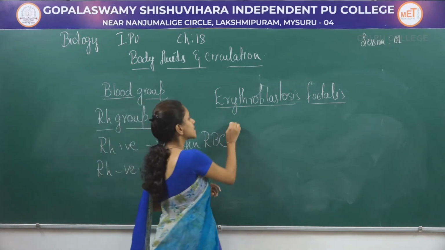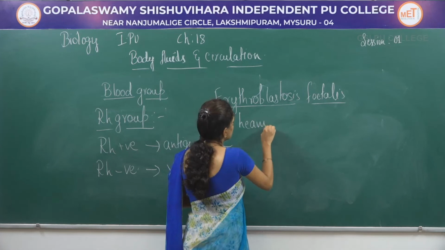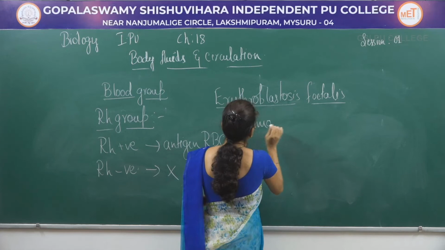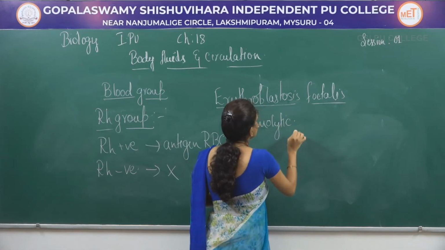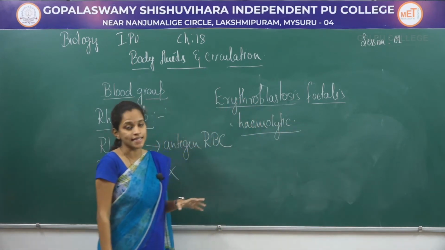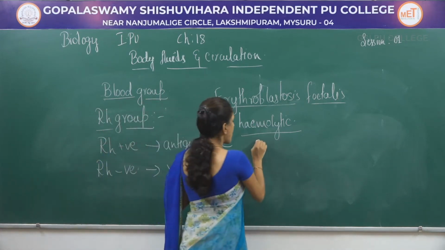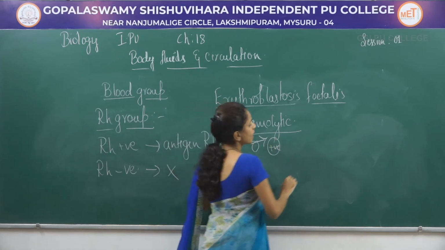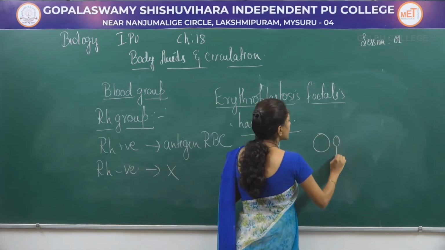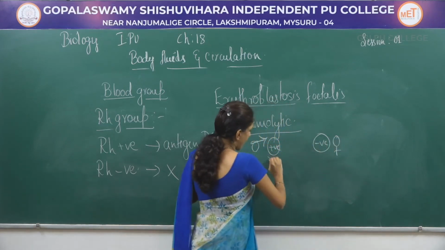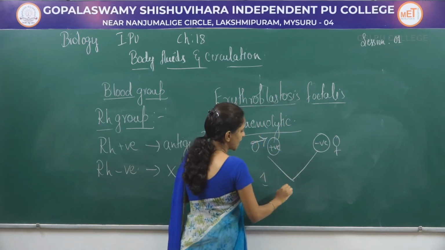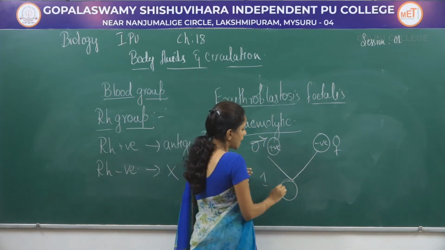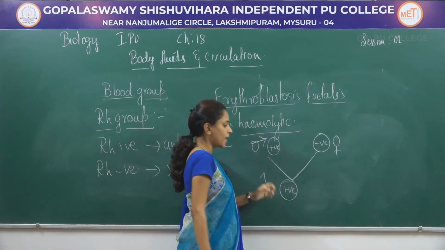Erythroblastosis fetalis is a hemolytic disease. Hemolytic disease means when a father has a positive blood group and a mother has a negative blood group, and when they produce their first child, which may be a male or a female, it also has a positive blood group.